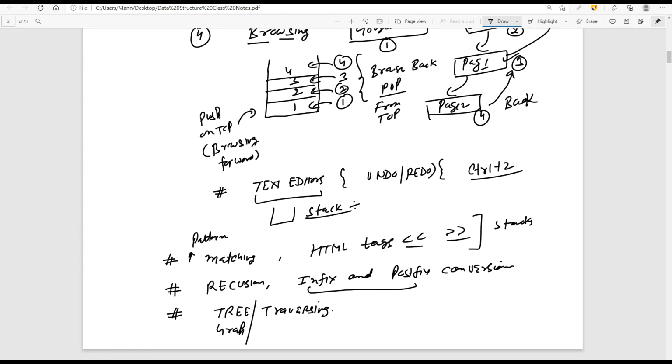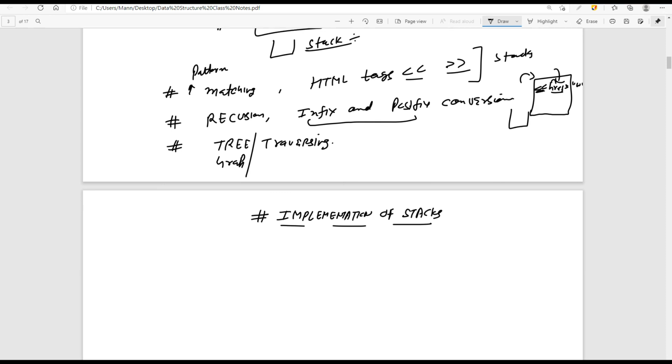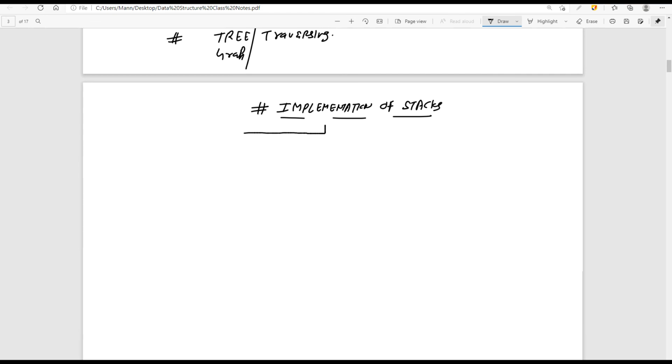Now how are we going to actually use this concept? Can you tell me how we are going to implement them? Now coming to the concept of implementation, can anybody tell me what are the ways in which you can implement these stacks?